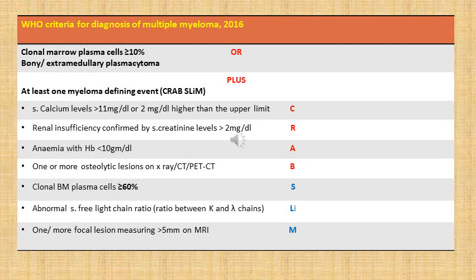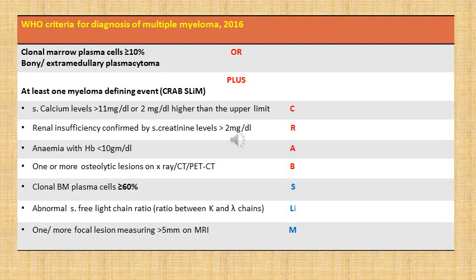Next, we will discuss the lab investigations of a suspected case of multiple myeloma. But before that, we will discuss WHO criteria for diagnosis of multiple myeloma. Why is this important? Because if you know the WHO criteria for diagnosis of multiple myeloma, then we will know which kind of investigations to order so as to either refute or confirm a diagnosis of multiple myeloma.